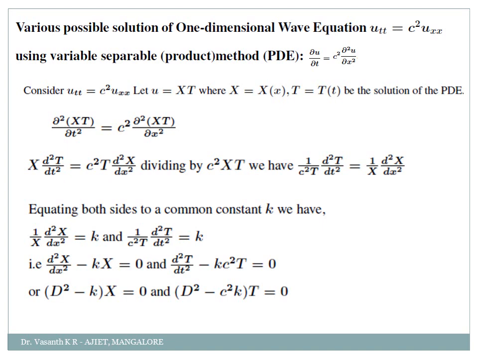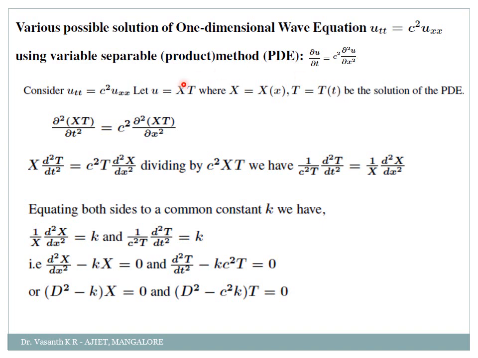What we are doing is, we are doing the solution of the wave equation. First write the wave equation. Wave equation is given by u_tt is equal to c square into u_xx, or in a simple way, dou square u by dou t square is equal to c square into dou square u by dou x square. Okay. So then what I have to do? Variable separable means let u is equal to, what are the variables here? X and t. Okay, take it as capital X and capital T. Let u equal to X T, where capital X is a function of x and capital T is a function of t, be the solution of the given partial differential equation.